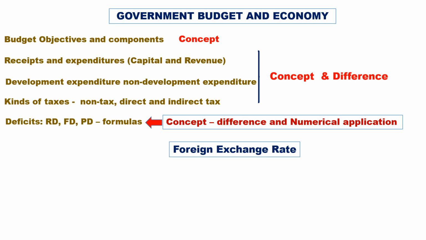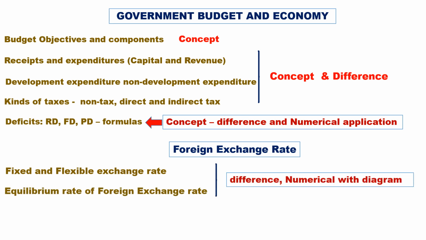Foreign exchange rate. Fixed and flexible exchange rate. Fixed rate is fixed only by the government. Flexible depends upon demand and supply forces. Equilibrium rate and foreign exchange rate: this may ask numerical with diagram, differences, causes of change in exchange rate, determination of equilibrium exchange rate and flexible. This may be asked as a concept.